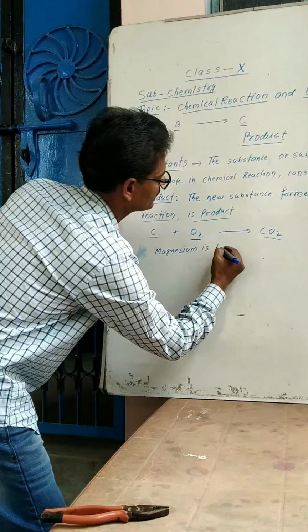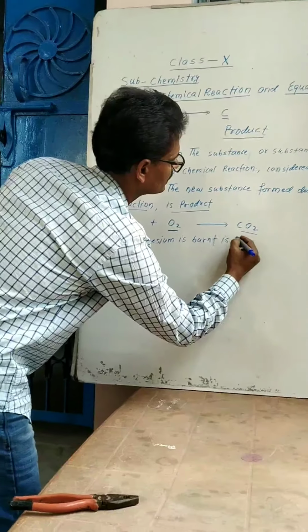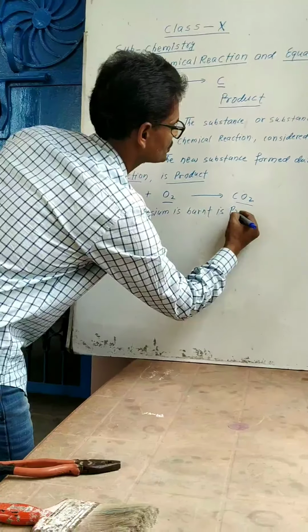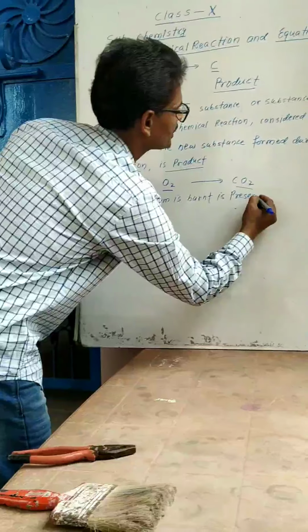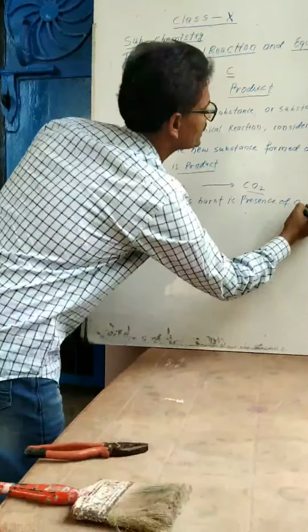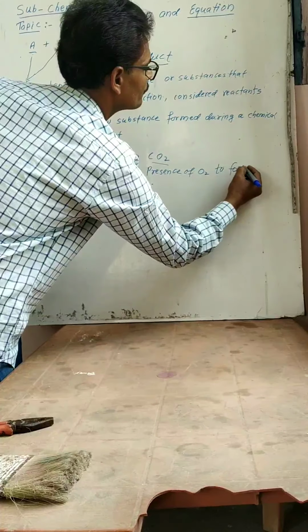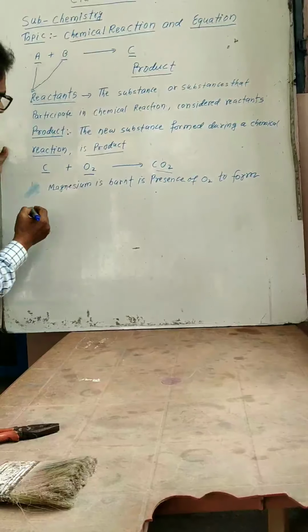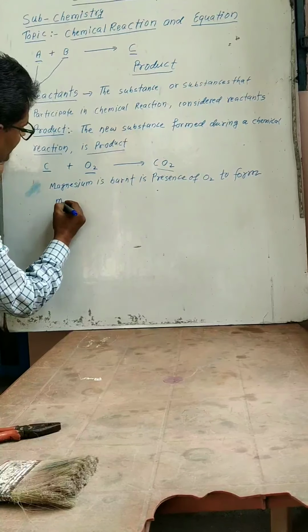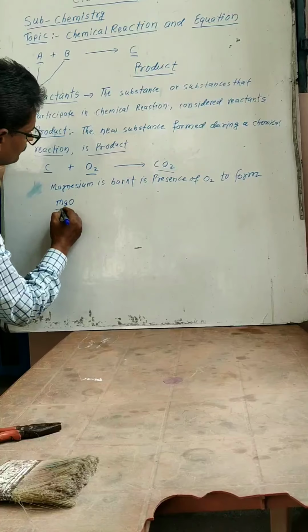Whenever it is burnt in lab, magnesium is burnt in presence of oxygen to form magnesium oxide, MgO.